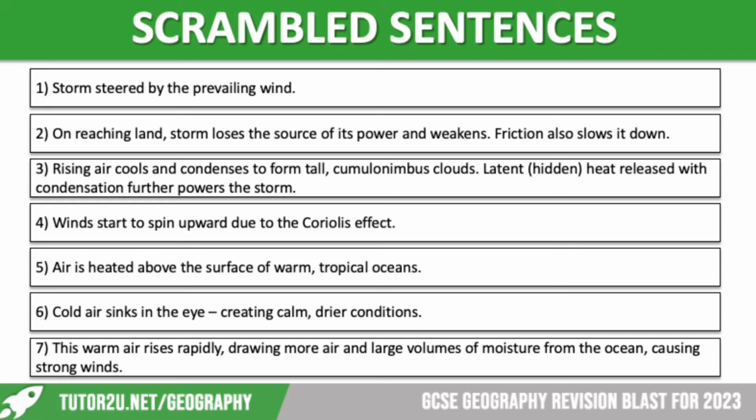Right, we're going to move on to scrambled sentences. Now on the screen, we have got 7 sentences. Now these all go together to tell us how a tropical storm is formed. Now this is very important. We need to know our processes, and one thing that you could be asked in the exam is to explain how a tropical storm is formed. We have got on the screen the perfect answer, but it is jumbled up and is currently an absolute mess.